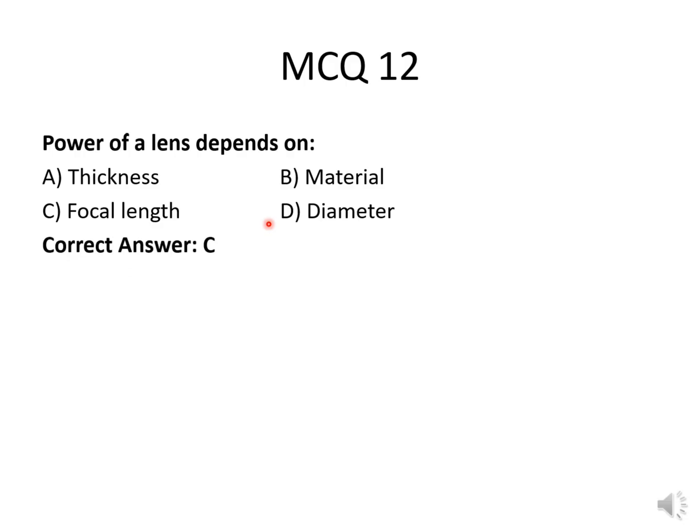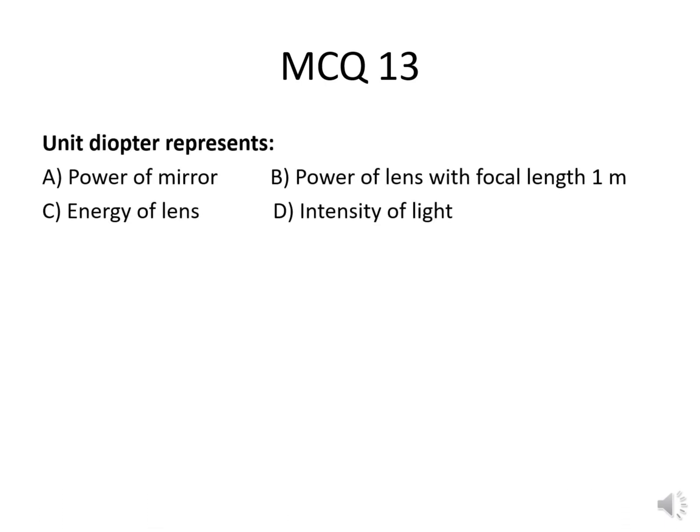The correct option is focal length. MCQ number 13. Unit diopter represents power of mirror, power of lens with focal length 1 meter, or energy of lens, or intensity of light. The correct option is power of lens with focal length 1 meter.